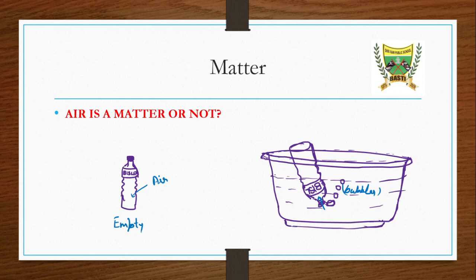The same volume of gas comes out in the form of bubbles. This represents that air also has some mass and occupies some space. So we can say that air is also matter.